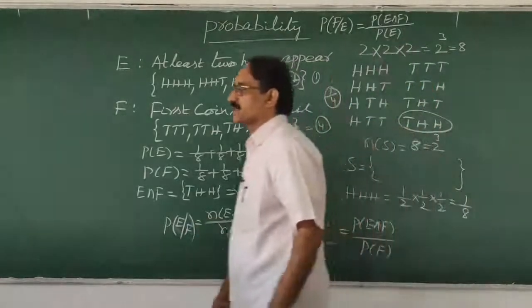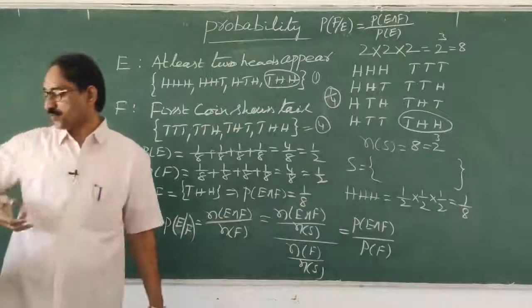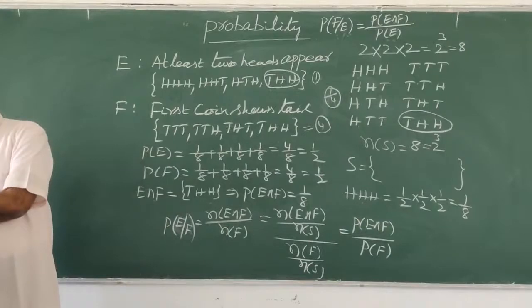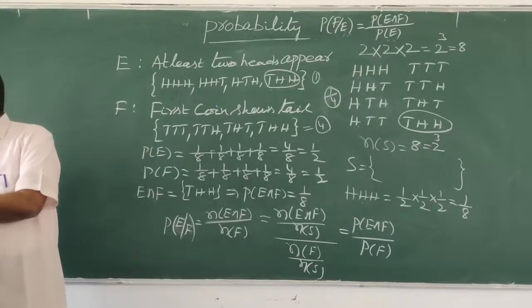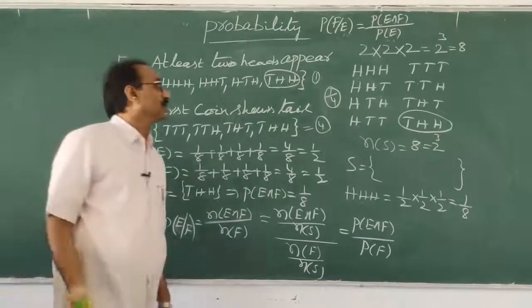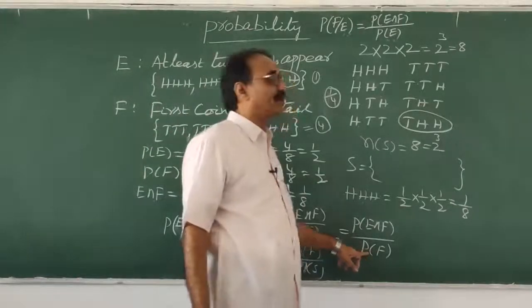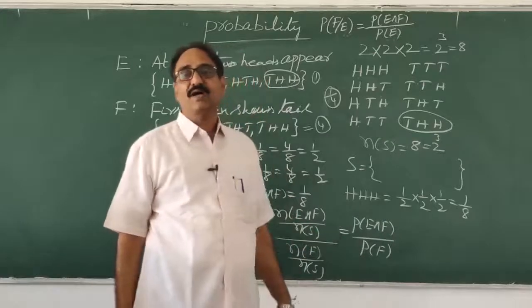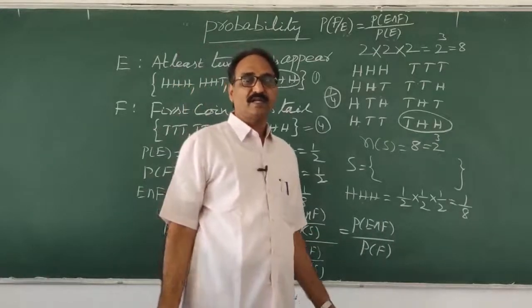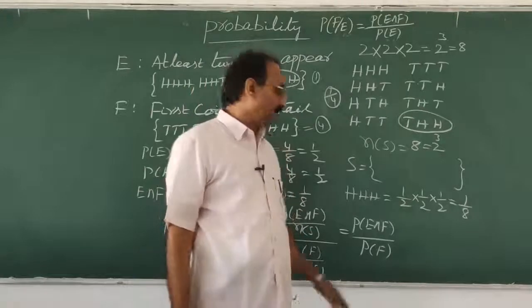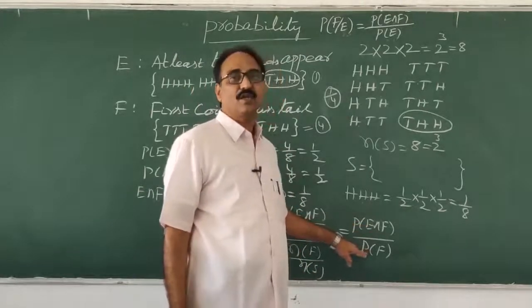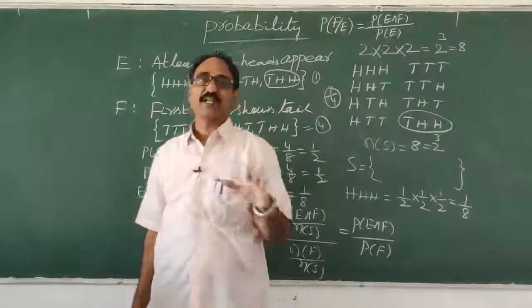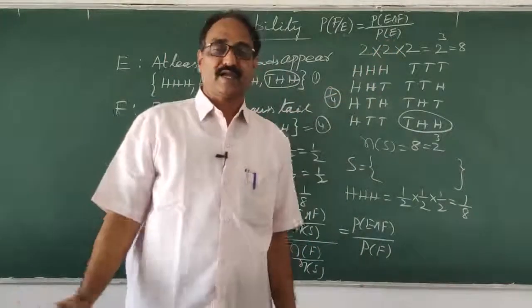My dear students, I think you understood. Once again, if you see this, then you can happily do this. So this is called conditional probability. And one more thing: the denominator, whichever it is, cannot be equal to 0. If the probability of F is equal to 0, as I said, it is an impossible event. If it is an impossible event, what probability will you find? That's why the denominator cannot be 0. P of F cannot be equal to 0. P of E cannot be equal to 0. Whatever the denominator, it should not be 0. Then we can find the answer.